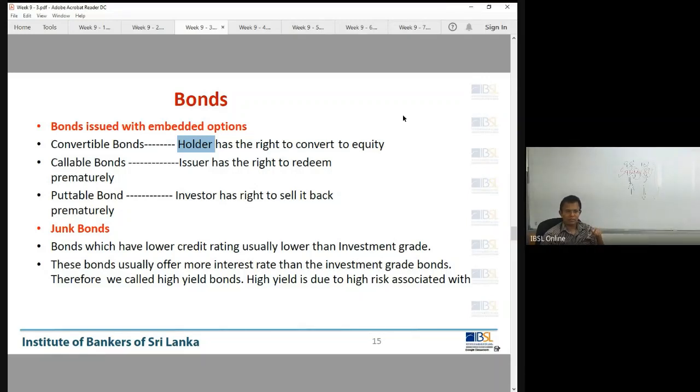Now see junk bonds. Junk bonds are basically the bonds which pay more yield. You can't sell these kinds of bonds once the country rating of the government of Sri Lanka is downgraded. Our sovereign bonds, the US dollar sovereign bonds they can issue, have also gone into this category, junk bonds.